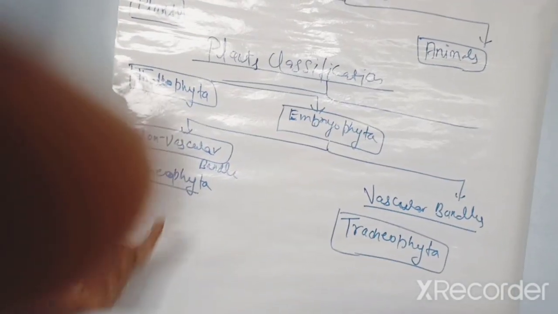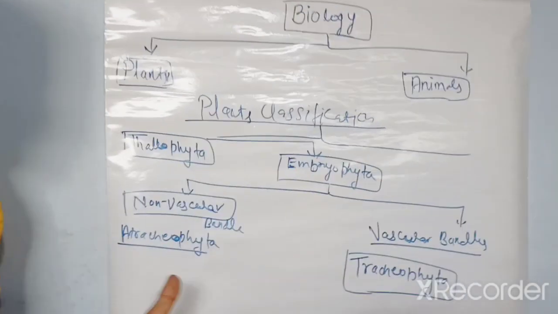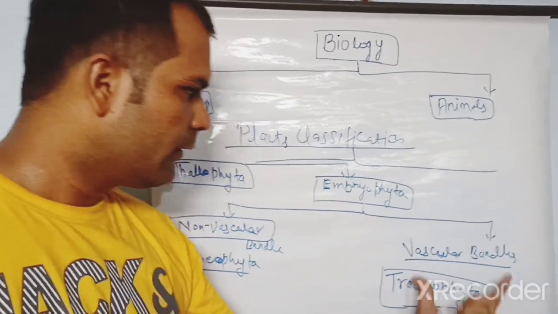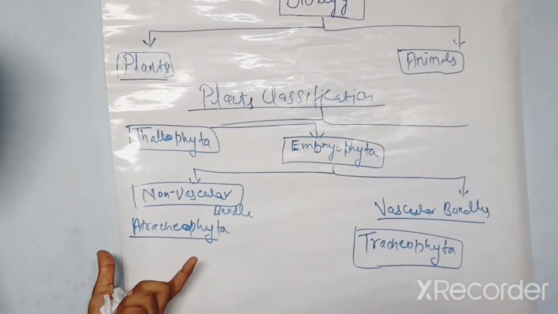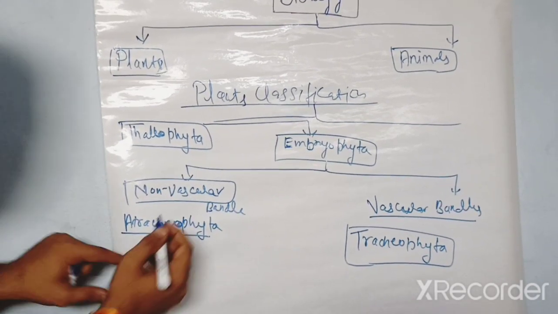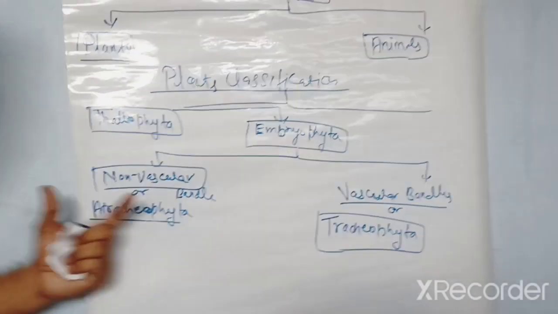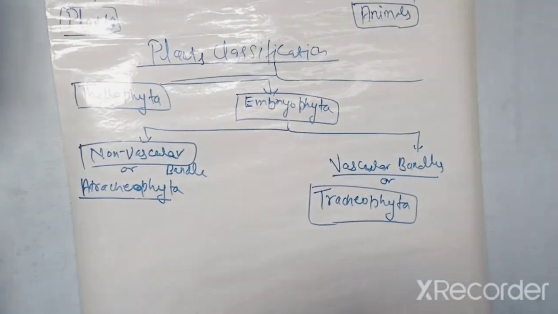It means Embryophyta is described in two categories: non-vascular bundles and vascular bundles. Non-vascular is called Atracheophyta, and vascular bundles are called Tracheophyta.